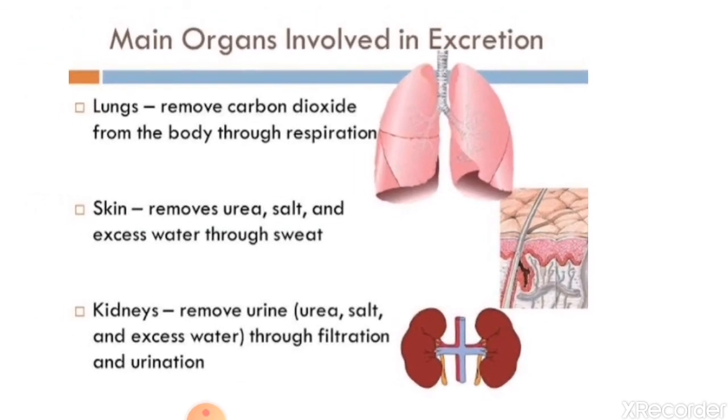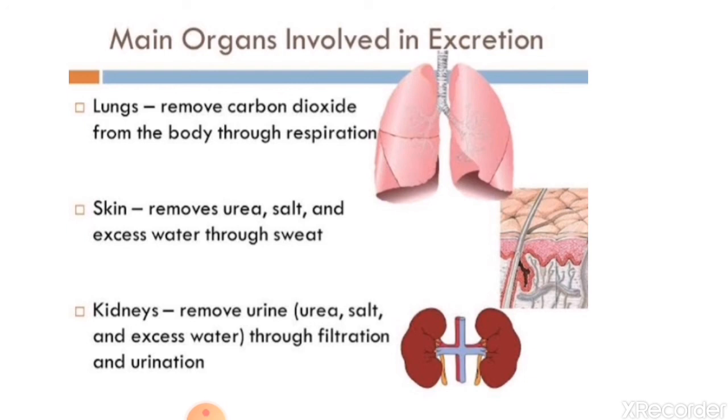Like in our body, the lungs help to remove gaseous waste. The lungs remove carbon dioxide, and that's why they are part of the excretory system. Then our skin is also part of the excretory system. Our skin helps to remove waste in the form of sweat. We have tiny pores on our skin which help to remove waste as sweat. So the lungs and skin help to remove waste out of our body.